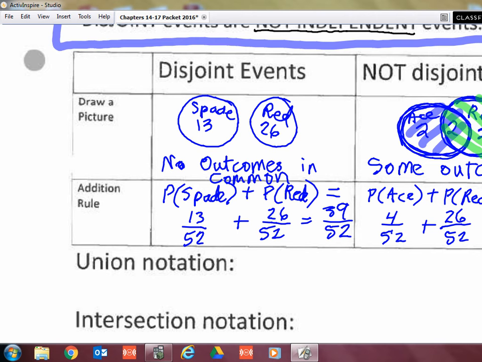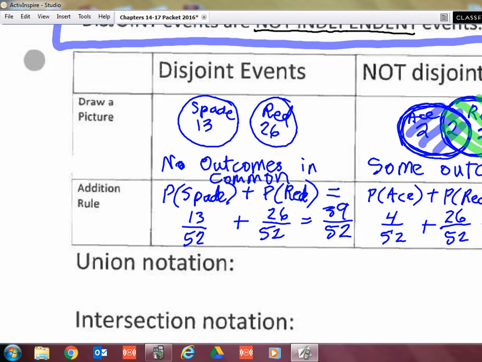When I added 4 aces plus 26 reds, my middle section got double counted. So I have to be aware of that, and I have to account for that by coming over here and subtracting away that portion that got double counted, that intersection, which are those 2 red aces, and so that ends up being 28 over 52.